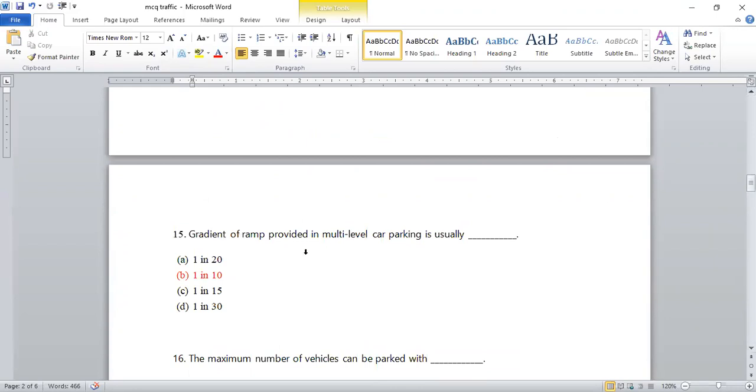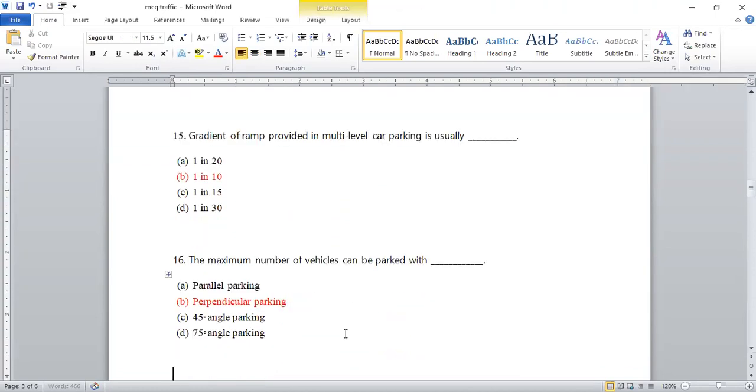Okay, the gradient of ramp provided in multi-level car parking is usually, so what is that gradient that is provided for the ramp, that you should know, and it is equal to 1 in 10. Okay, so that is the 1 in 10. That is the gradient over here.